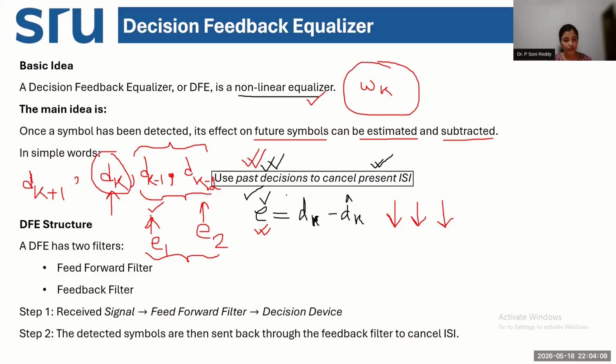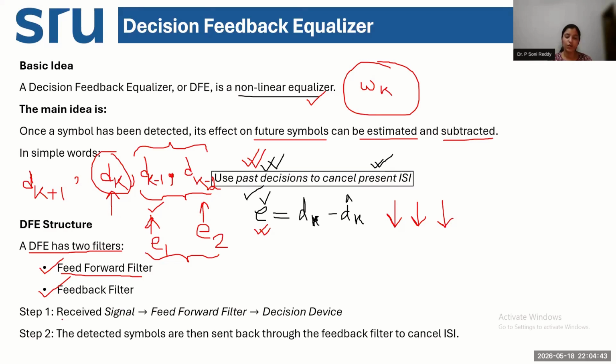Now, in this decision feedback equalizer or nonlinear equalizer, especially, we are using two types of filter. One is called the feed forward filter and the other one is called the feedback filter. Clear? So there are actually two steps involved in the estimation for your equalizer. The first one is estimating using the feed forward filter.